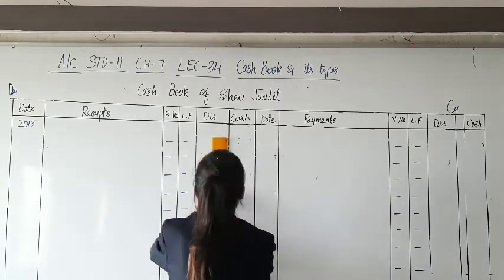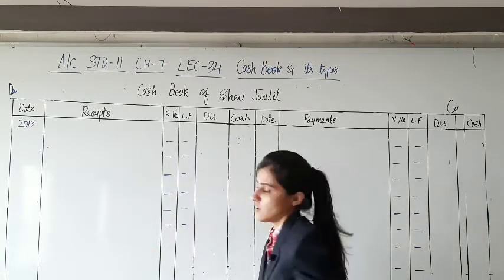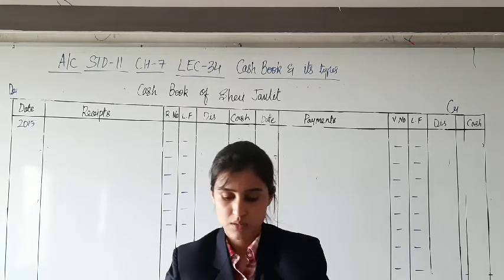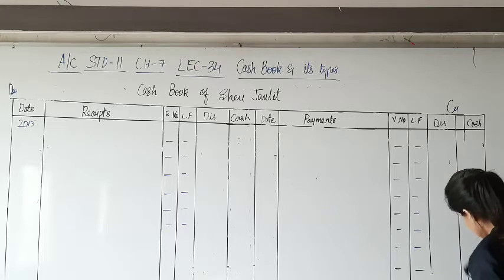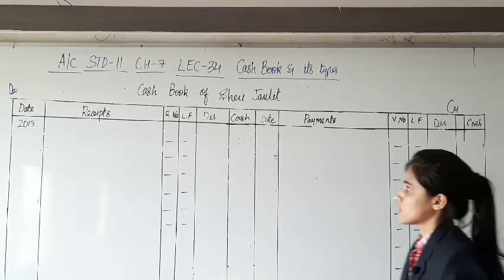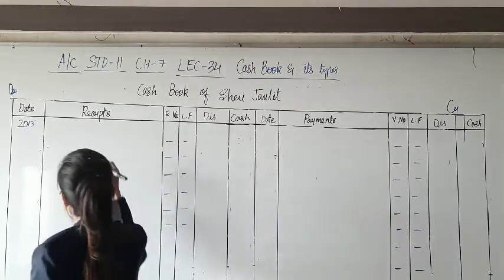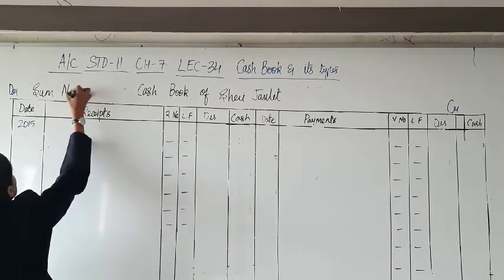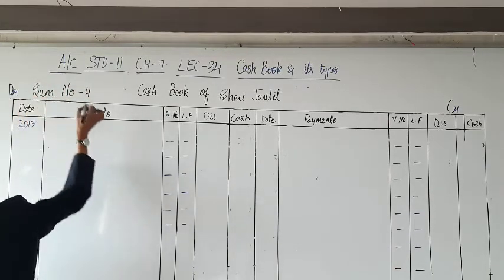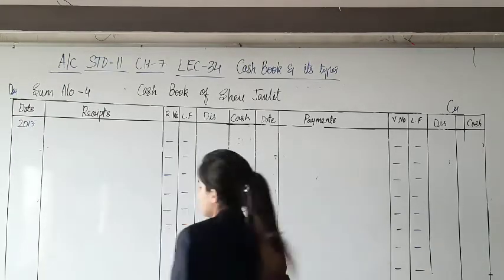The year is 2015, month is April. You can write it down by the time I modify this. Okay, we are done. Let me just add the sum number.